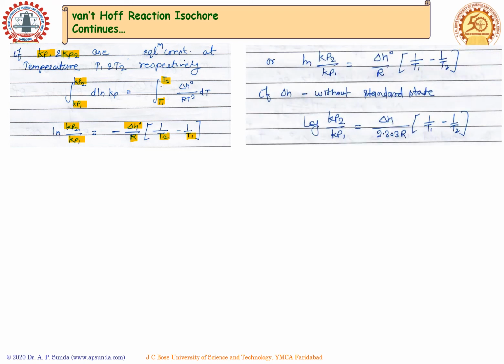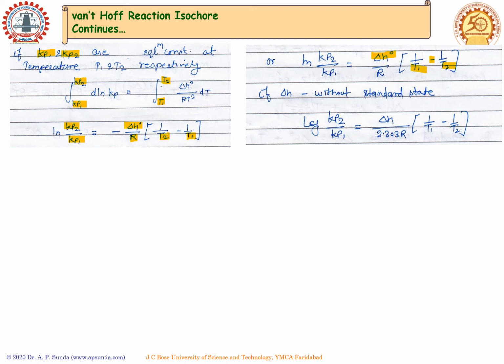We can rewrite this equation: we can take this negative sign inside, and we get the expression on the right hand side as delta H naught, the enthalpy change in the standard state, divided by gas constant R times 1 upon T1 minus 1 upon T2.